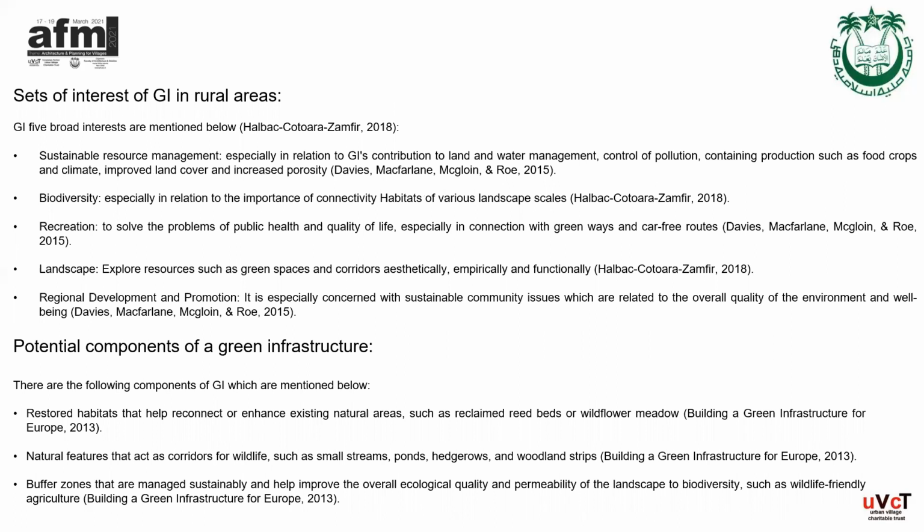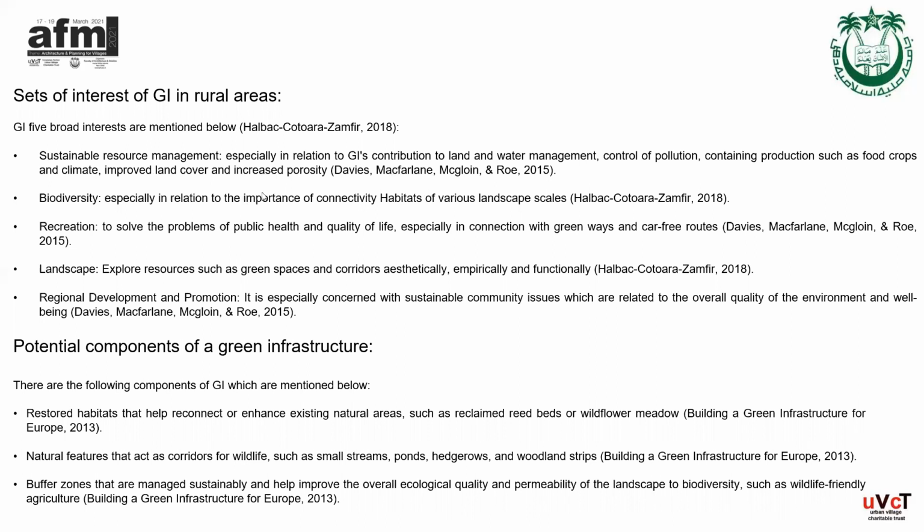Now, what are the potential components of green infrastructure? Areas of high biodiversity value that act as green infrastructure hubs, such as protected areas, major areas outside protected areas, including large, healthy, and functioning ecosystem. Then restored habitat that reconnect existing natural areas, such as reed beds. Then buffer areas that improve the overall permeability of the landscape to biodiversity and ecological quality.